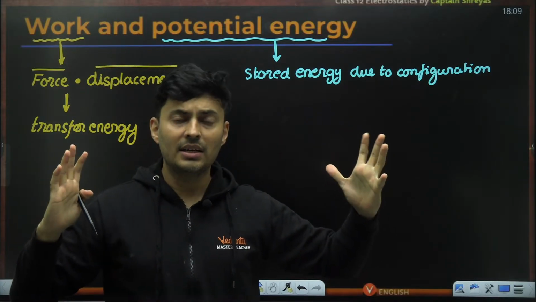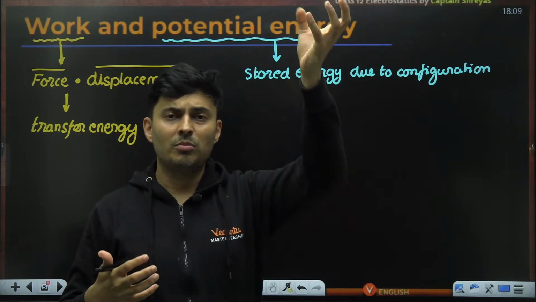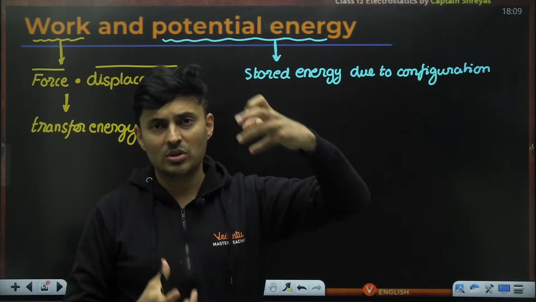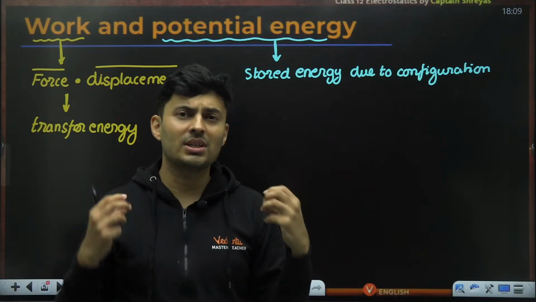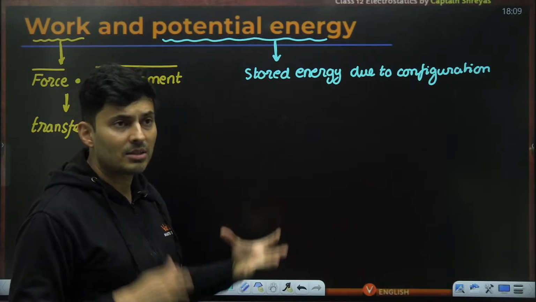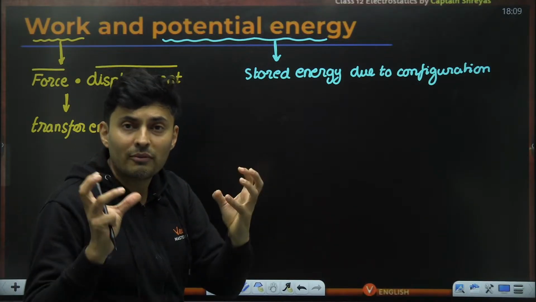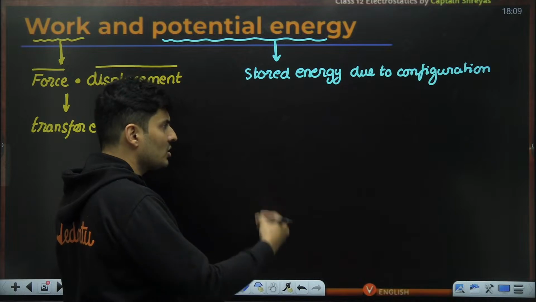You take a spring and you compress it, there is energy stored. You take a mass and you place it somewhere, because of its position, it has gravitational energy. Same way, charges also will possess electrical energy. We'll see in a bit. So it's a stored form of energy because of the way it is configured or arranged. Okay, it's a stored form of energy.